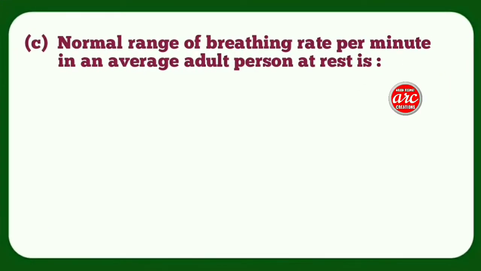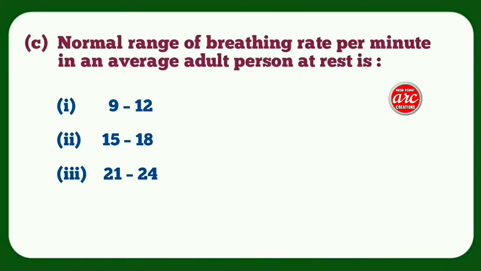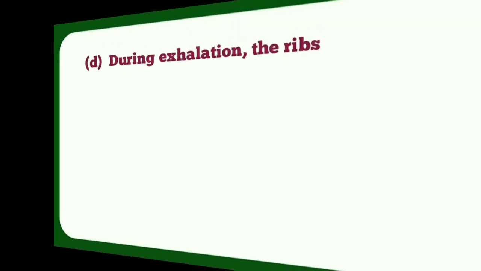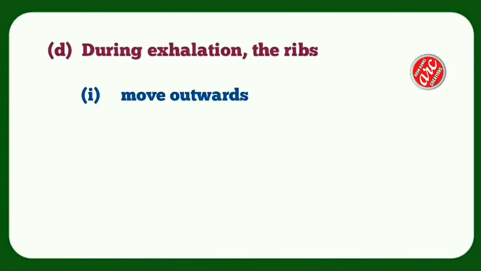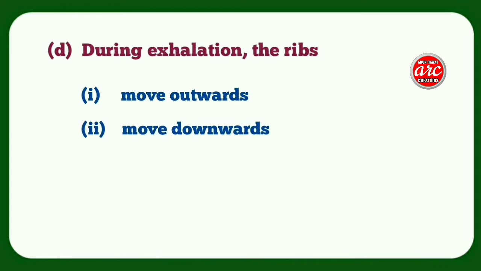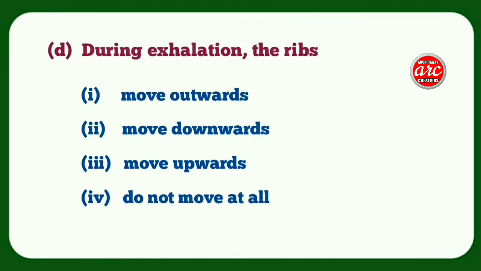C. Normal range of breathing rate per minute in an average adult person at rest is number 1 9 to 12, number 2 15 to 18, number 3 21 to 24, number 4 30 to 33. The correct answer is number 2 15 to 18. D. During exhalation, the ribs number 1 move outwards, number 2 move downwards, number 3 move upwards, number 4 do not move at all. The correct answer is number 2 move downwards.